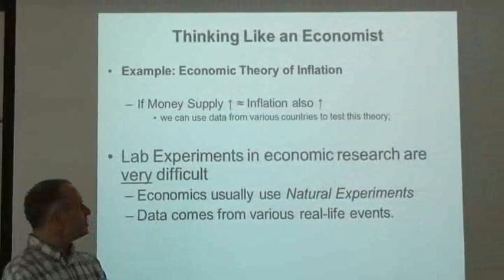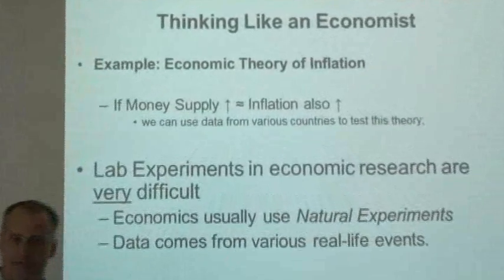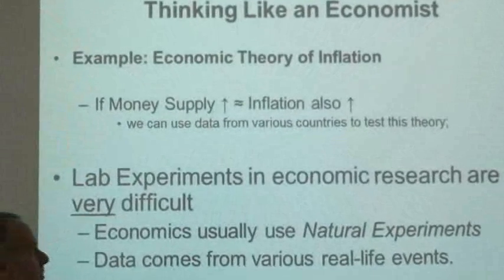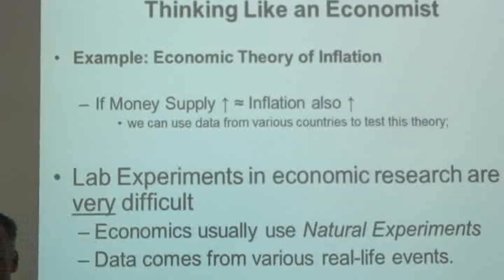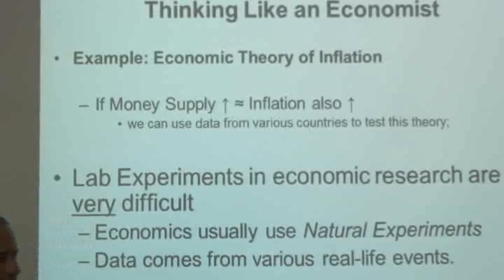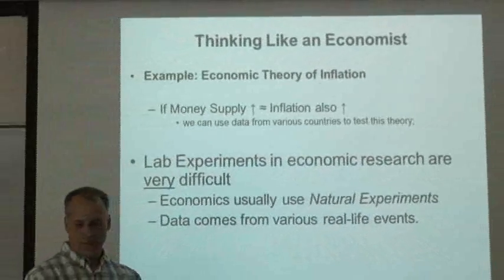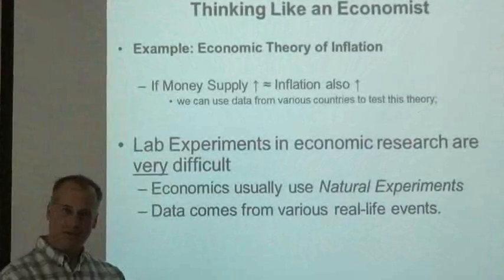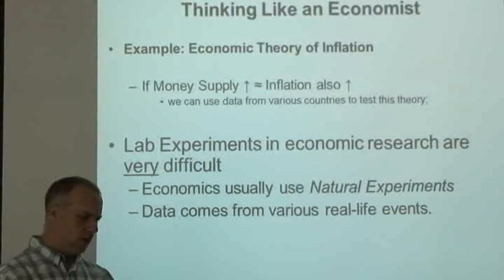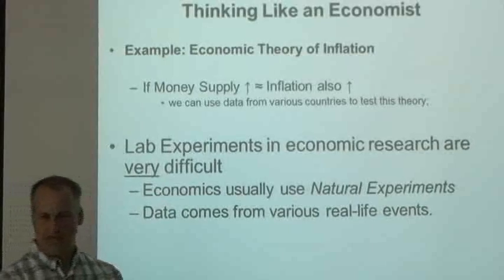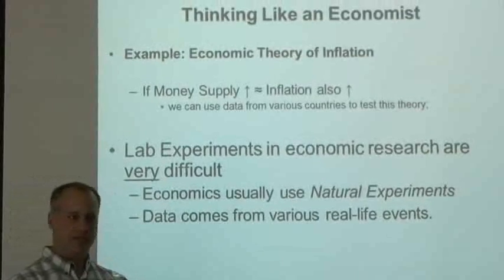For instance, economists for many years have had a theory of inflation that says that if the money supply rises, we expect prices to rise or inflation to rise. This is a theory. We test this with data. We use data from various countries, from various periods of time to test this. For a long time, the link between the money supply and inflation was much stronger than it seems to be today.